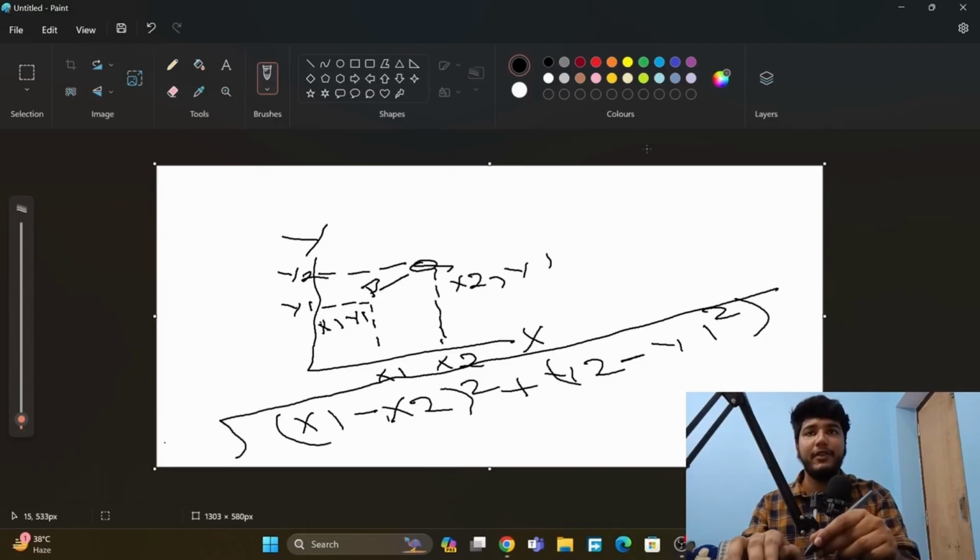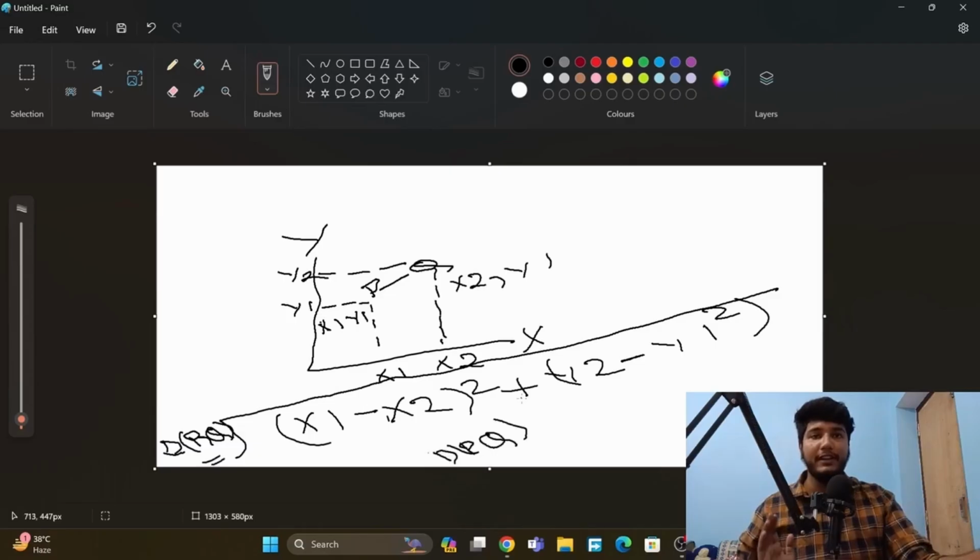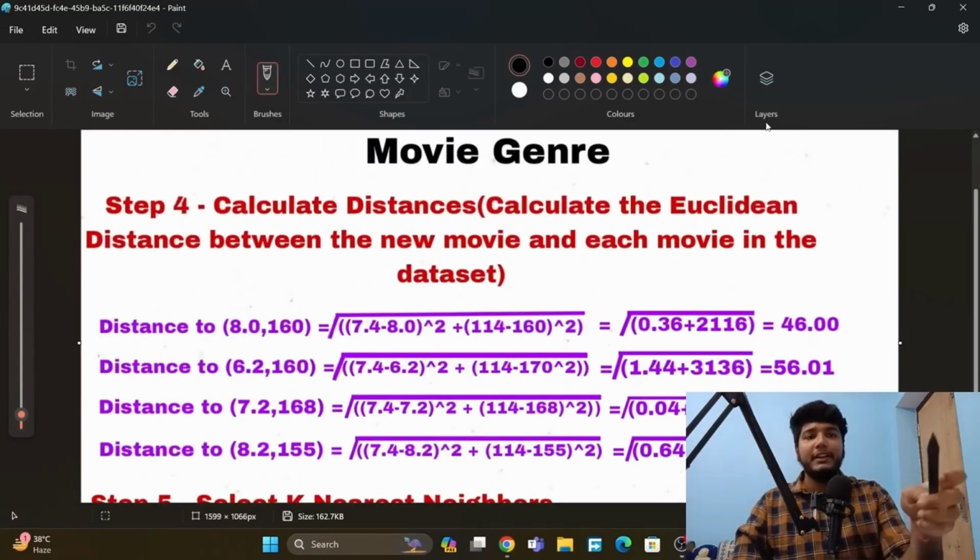And here we have the distance of P and Q. This is the distance of P and Q. So this is how we find the straight line distance between two points, okay? So now we will use that method here, okay? We will use that method here. So how will we use that method?